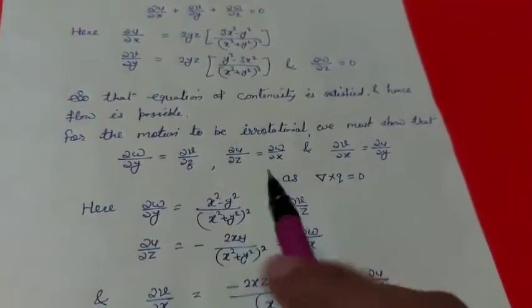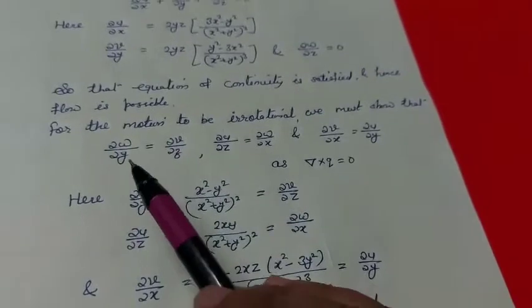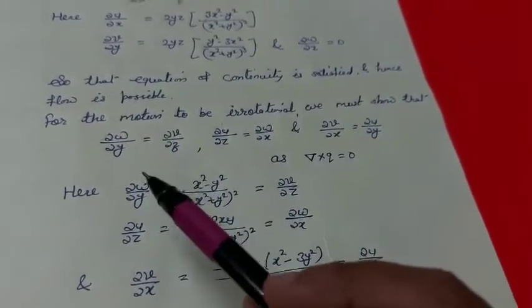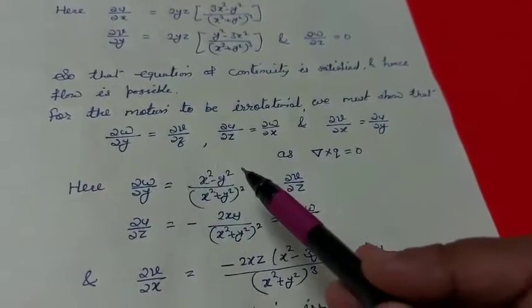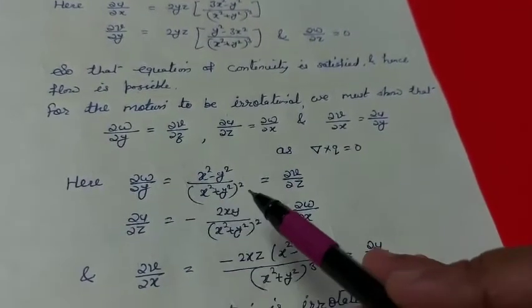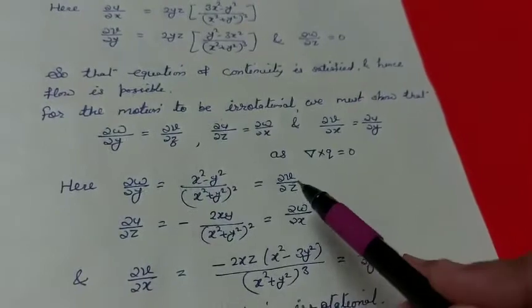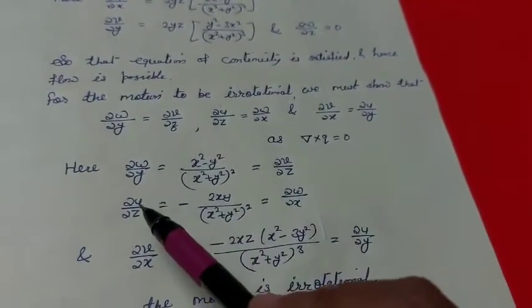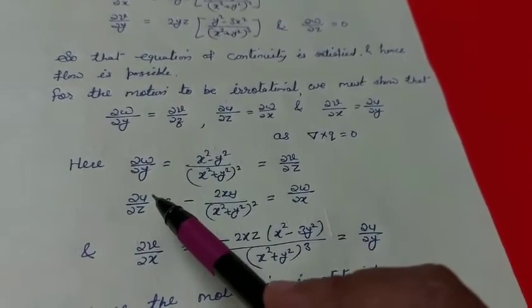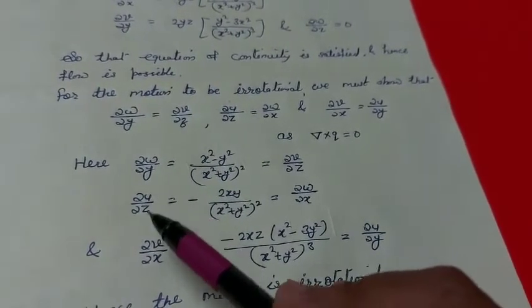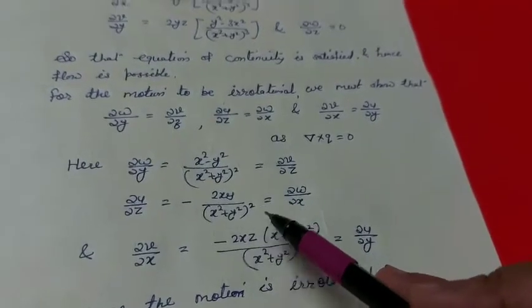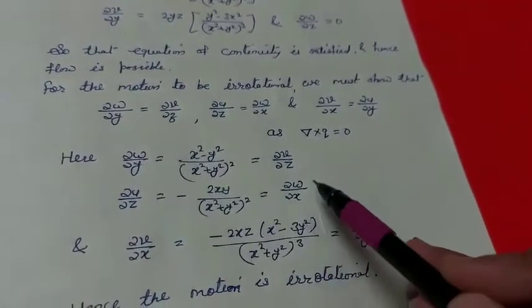So again we differentiate w partially with respect to y, we get del w by del y as x square minus y square upon x square plus y square whole square, and this is also del v by del z. Similarly, when we differentiate u partially with respect to z, we get del u by del z equal to minus 2xy upon x square plus y square whole square, and this is also equal to del w by del x.